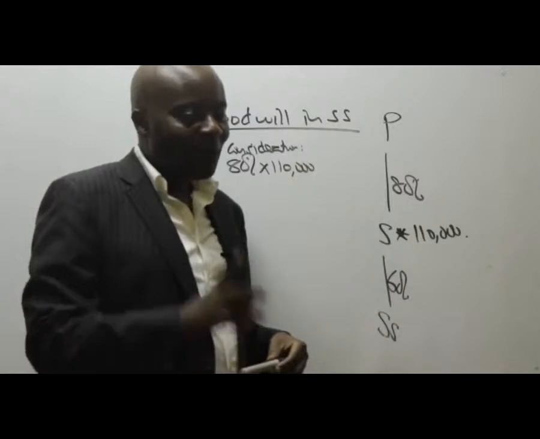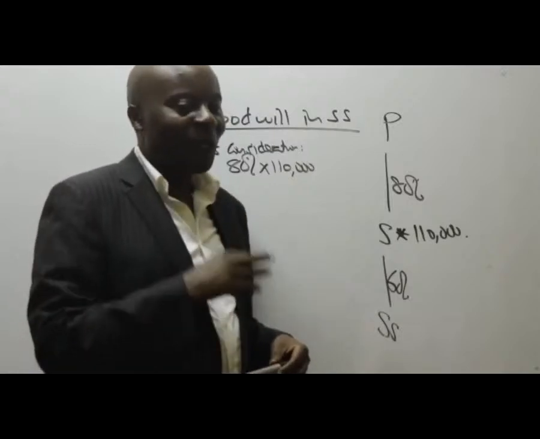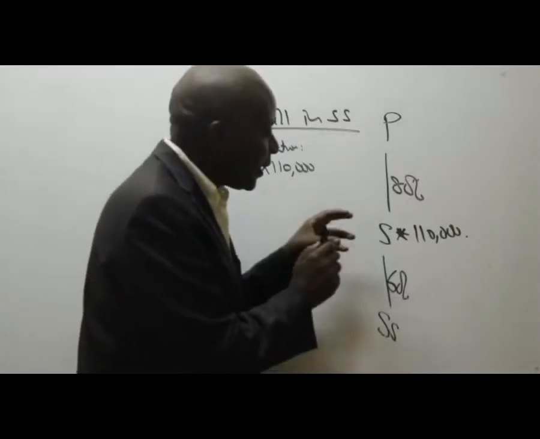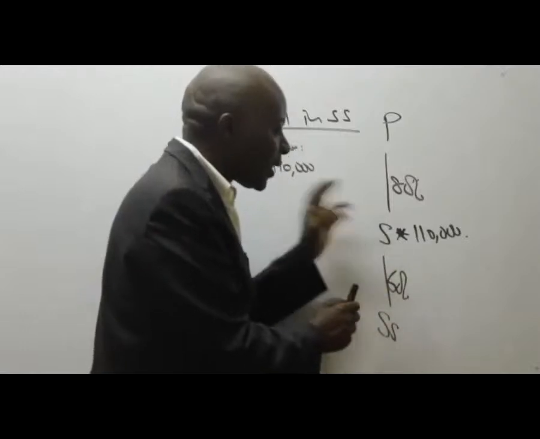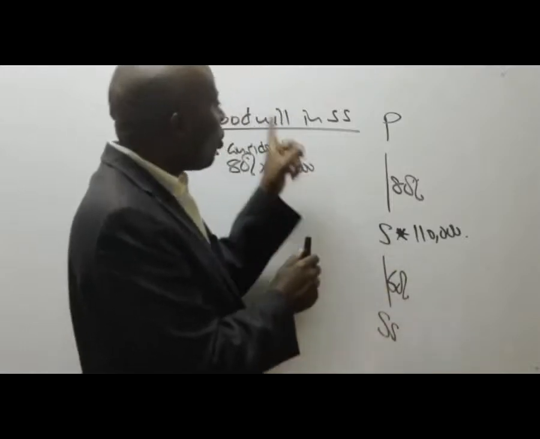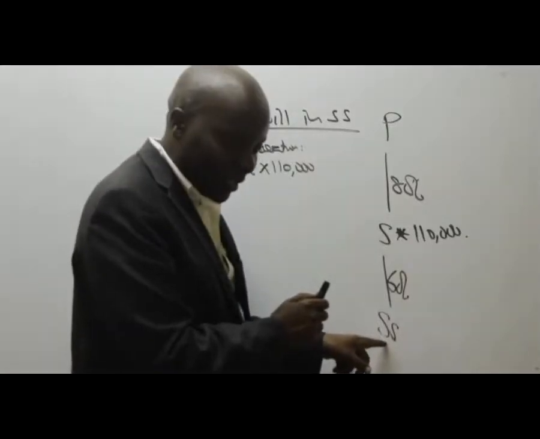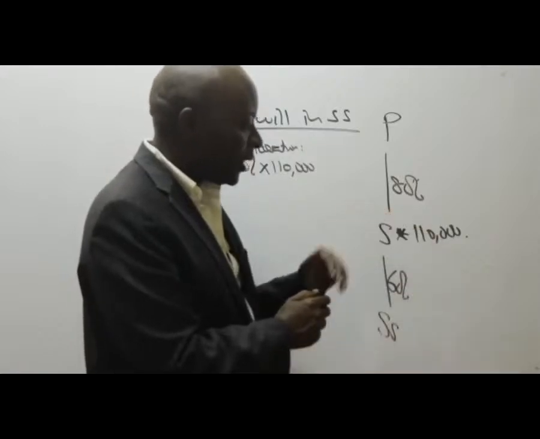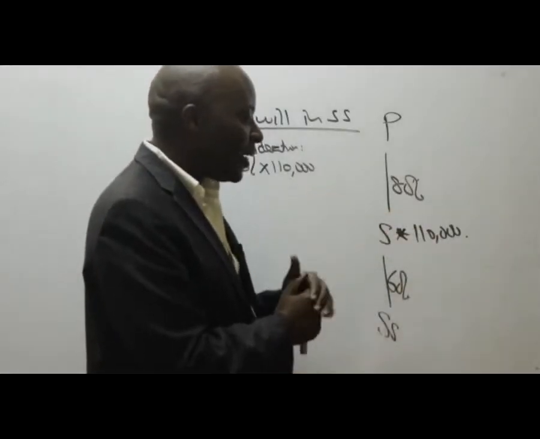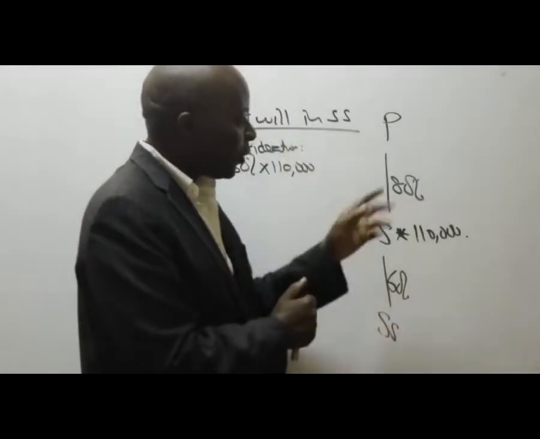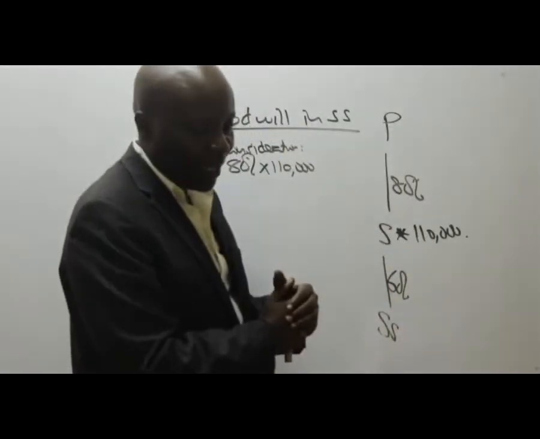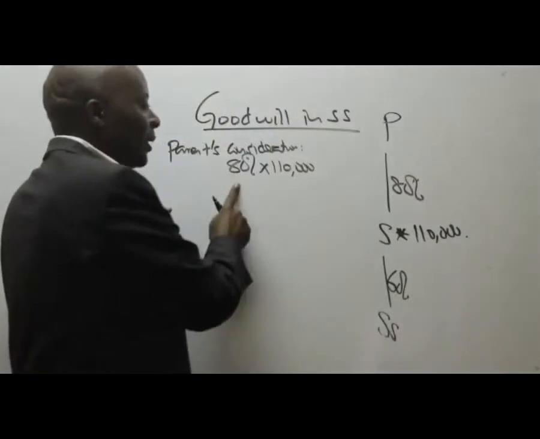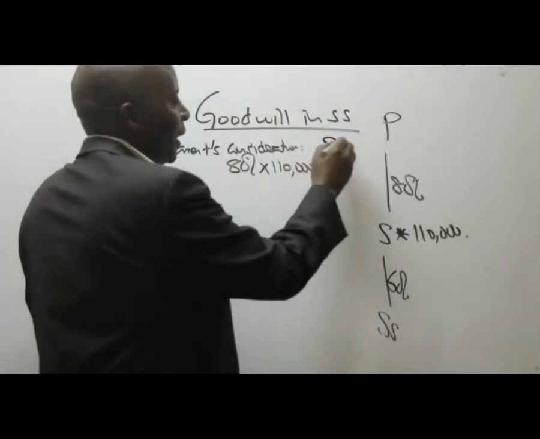Right? So that is where the trick is. We are not calculating this as goodwill of S. We are looking at this as goodwill of the parent company in SS. So if S paid 110,000, how was it raised? 80% was given by the parent, 20% by NCI. So the parent's payment must have been 80% of 110,000, which gives me 88,000.